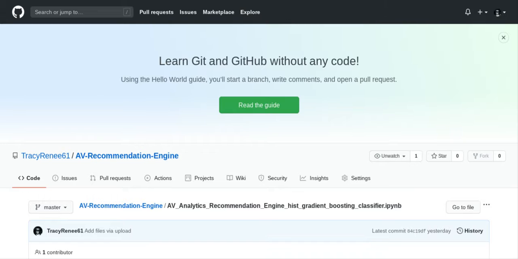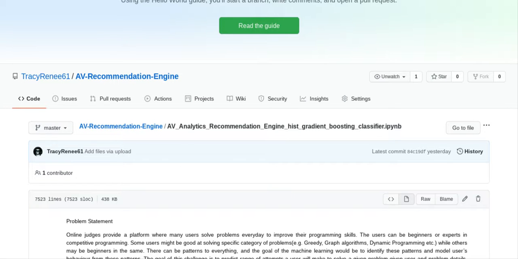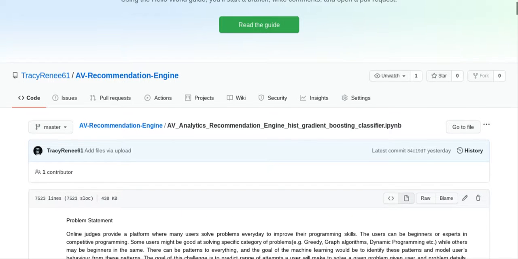This program is on the GitHub site, so you can see on YouTube my name and the repository that it's on. You are always welcome to call up the repository and go through the solution with me if you want. What I used was a HistGradientBoostingClassifier, because this was a very large data set, and because it's a very large data set, the HistGradientBoostingClassifier was the most appropriate classifier to use.